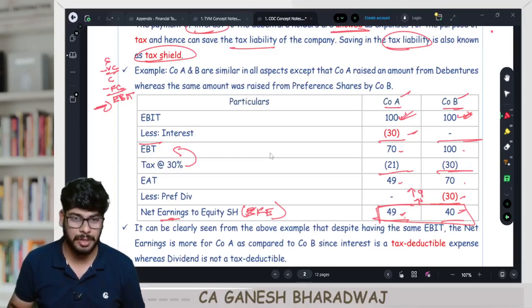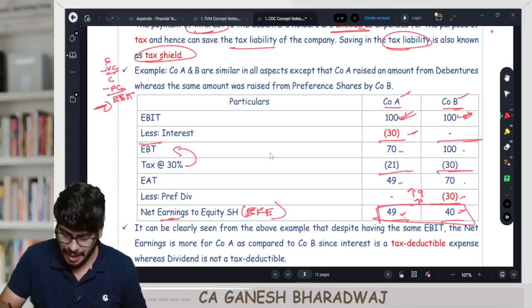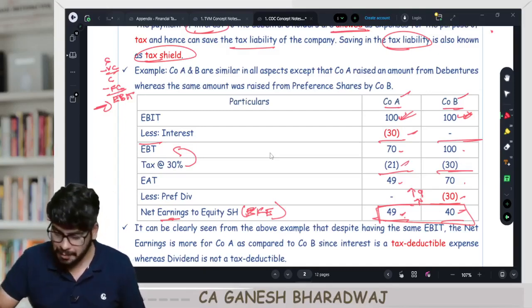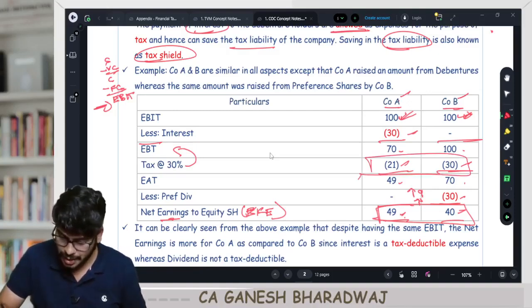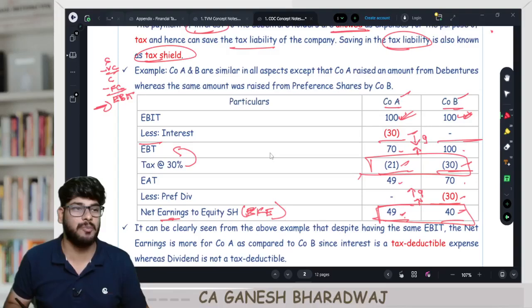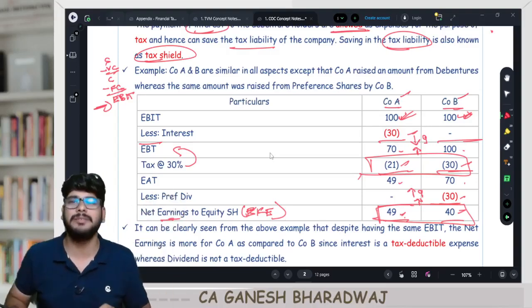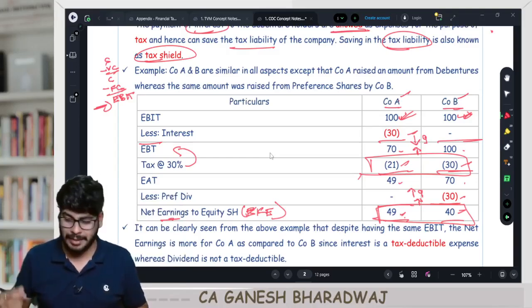How is this possible? This is because, if you notice, company A paid a tax of only 21 rupees, whereas company B paid a tax of 30 rupees. Now, actually seeing the difference in tax, company A ended up paying lesser tax to the extent of 9 rupees. Lesser the tax amount or lesser the cost, more will be the profit. Sir, then why did company A pay lesser tax?